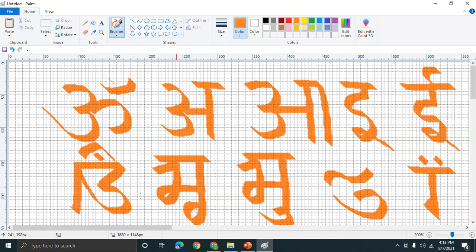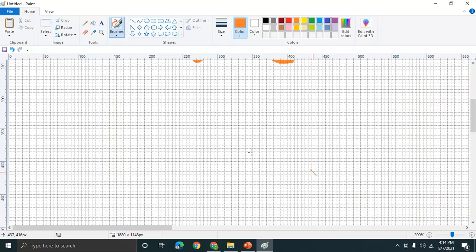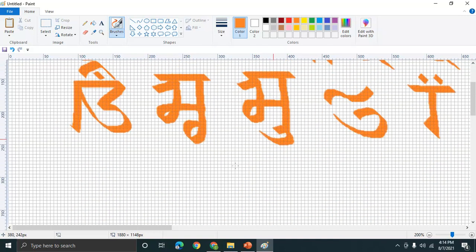So we learned about these four: Om, A, I, and E. So I will come to a few common mistakes which students have made, especially on A. Now when we are doing A, many students put the matra, this. That is not correct. So this is not correct.